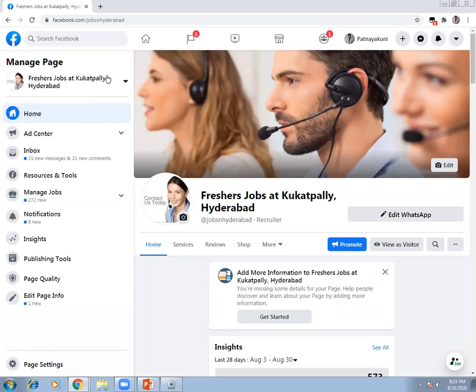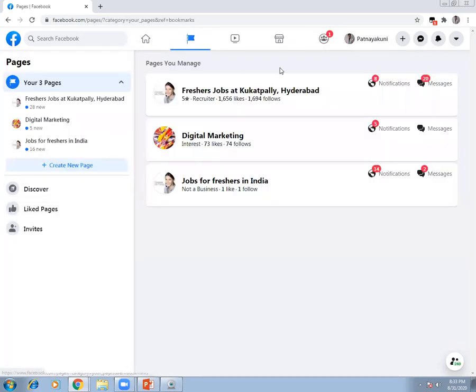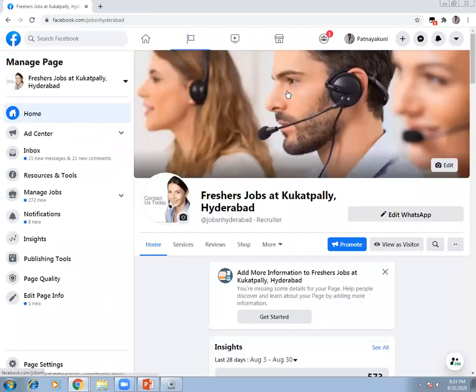Now I'm going to send a message to my Facebook page from my personal ID, Funny Kiran Patnaikuni. So these are my pages: Freshers Jobs at Kukatpalli, digital marketing, jobs for freshers in India. This is something which I'm going to automate. I'll get onto this page, and from my mobile Facebook Messenger app, using my personal ID, I'm going to start the discussion. Just see how it works.